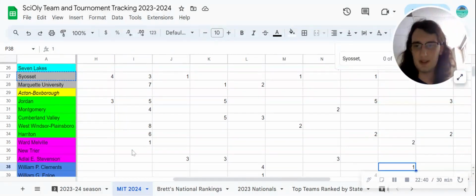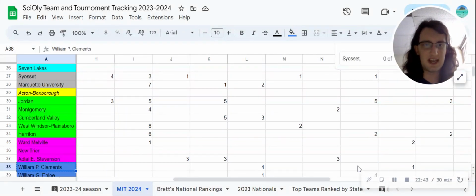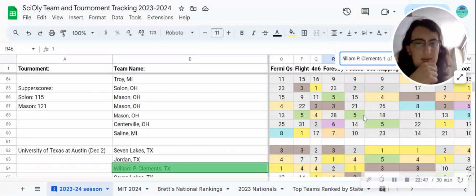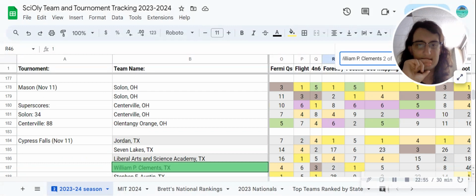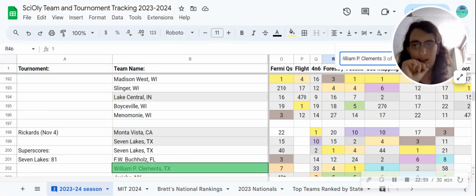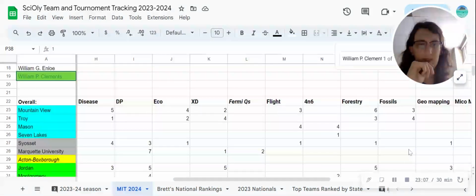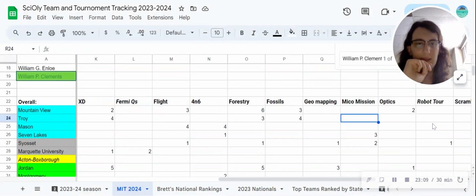Fossils, I'm going to give to William P. Clements from Texas. This is right now the 3rd place Texas team, I believe, at least in my opinion. But Fossils is one of the events that they are very good at. You can see University of Texas getting first, Cypress Falls getting first, beating Seven Lakes and Jordan, and Rickards getting first. And those, I believe, yep, those are the 3 data points we have on them. So I don't have any grievances about giving them first in Fossils at this tournament.